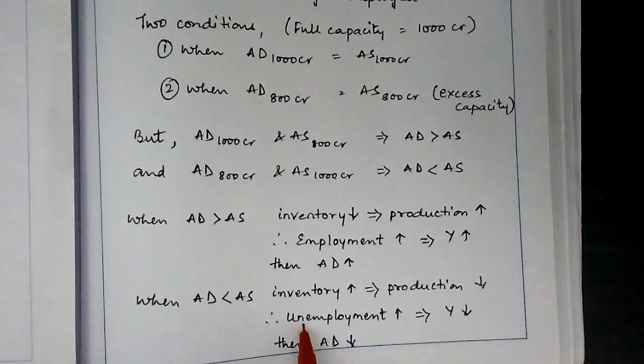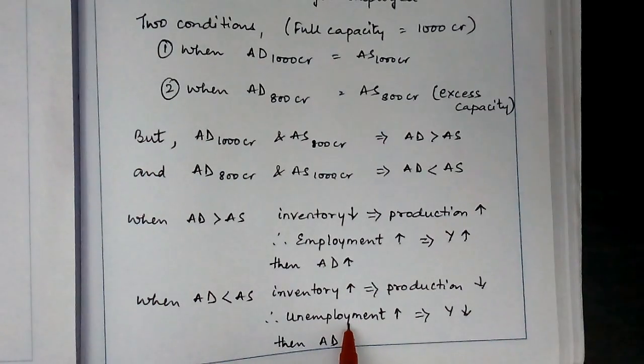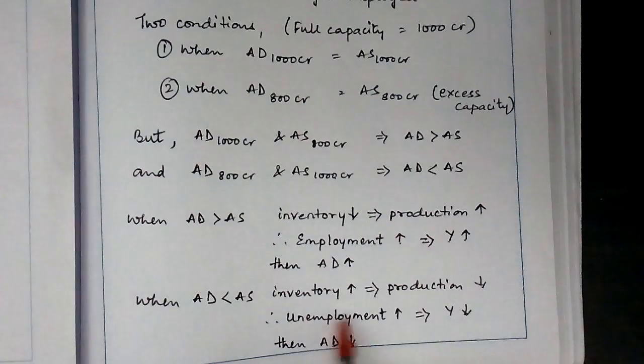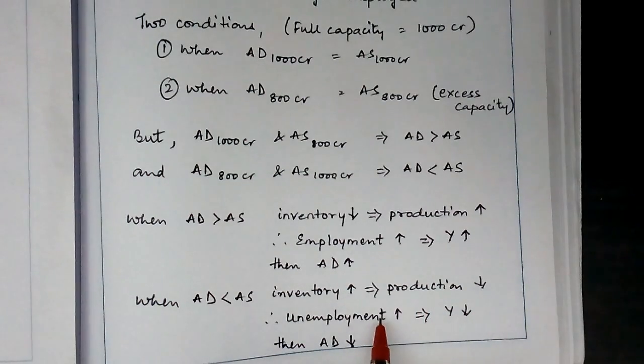Now when people lose their jobs, here unemployment is created because we don't want any more production. So this is involuntary unemployment. Though the people are willing to work and able to work at the existing wage rate, they do not get employment. So that is involuntary unemployment.